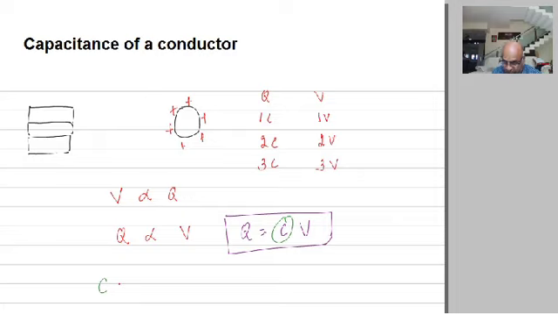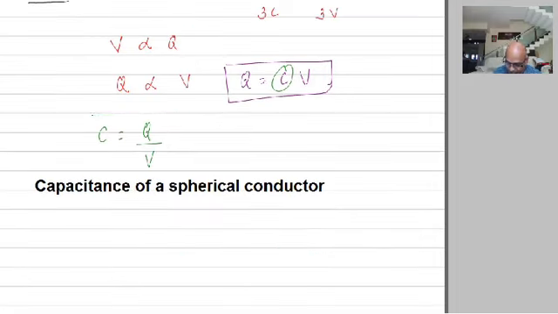Therefore we can now write C is equal to Q divided by V. This is the capacitance of a conductor. Remember, capacitance of a conductor. So what is capacitance of a conductor? Very simple. It is defined as the ratio of the charge on the conductor to its potential. The ratio of the charge on the conductor to its potential is called capacitance of a conductor.